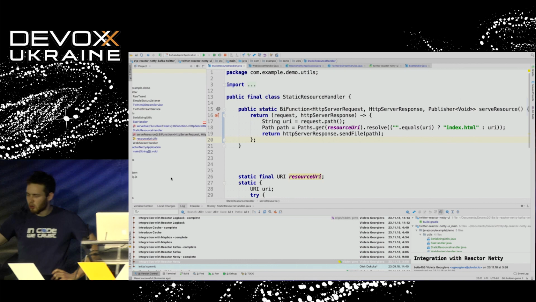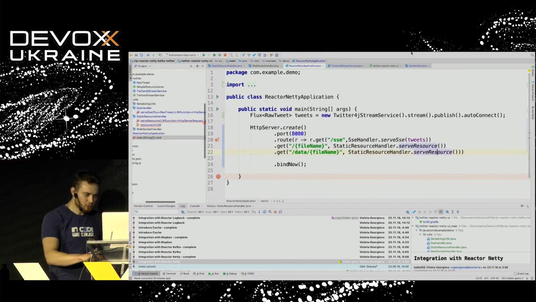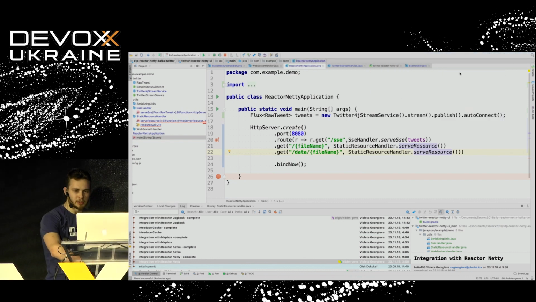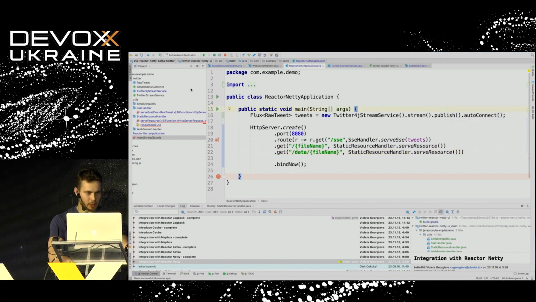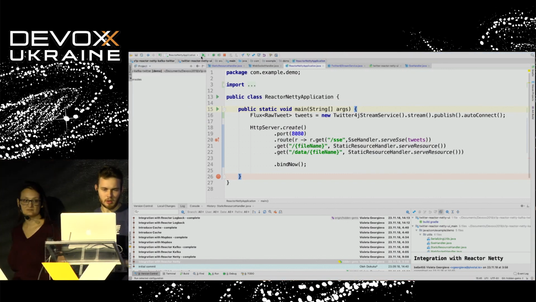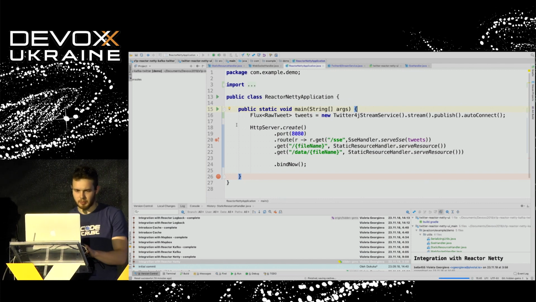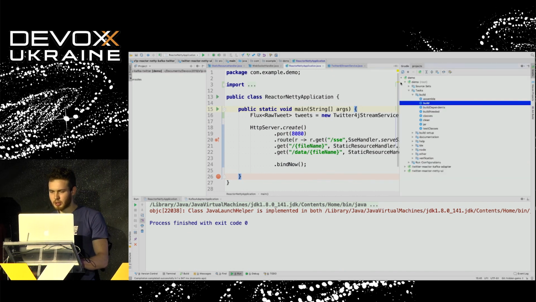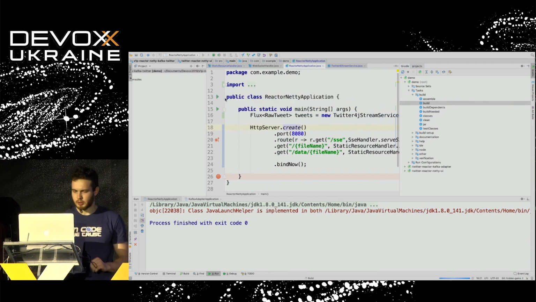We are using just the Reactor Netty. Let's try to run our application right now and see whether it works or not. I hope internet is available right now. At least we may check it. So let's try to see whether we have internet or not. Let's try to connect to Devoxx speaker again. And while we are doing that, let's try to run our application. Yep. Let's stop it and let's run it again. All right, we have to update, of course, dependencies, refresh everything, and yeah, let's run it.